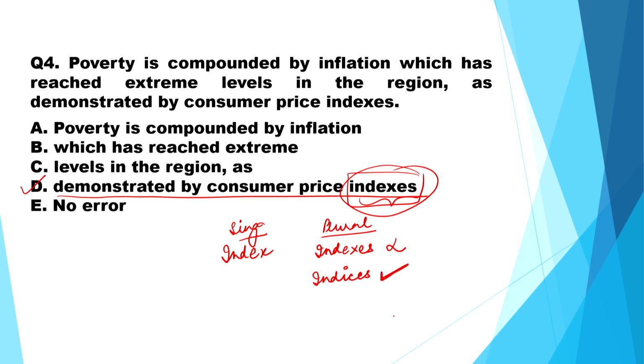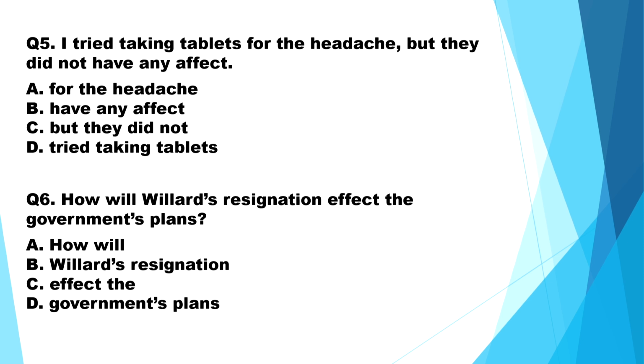So, the correct statement will be, poverty is compounded by inflation which has reached extreme levels in the region as demonstrated by consumer price indices. Because there is no use of indexes, we are not talking about any table of contents over here. So, the correct one will be indices. Now, let us move on, solve these two questions.